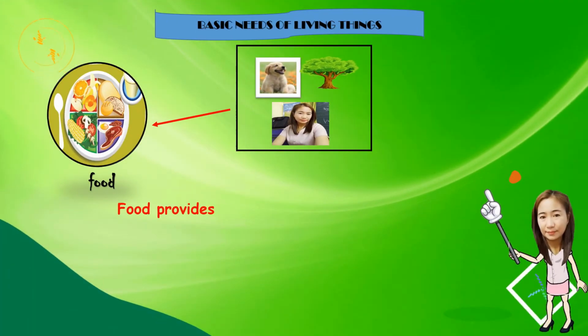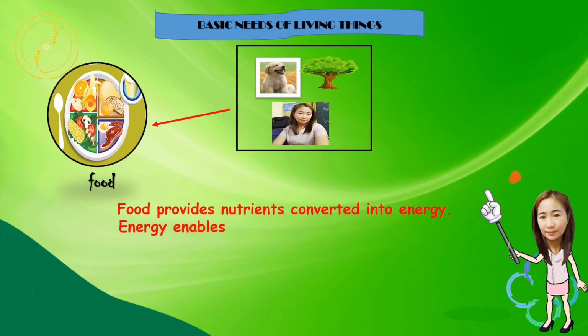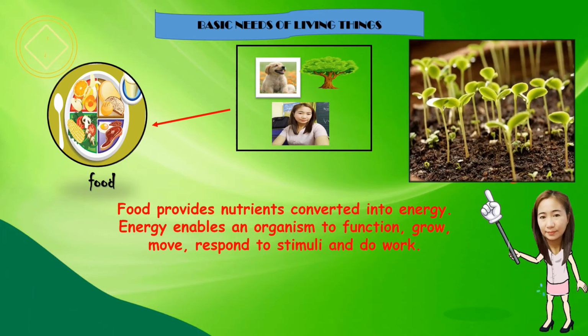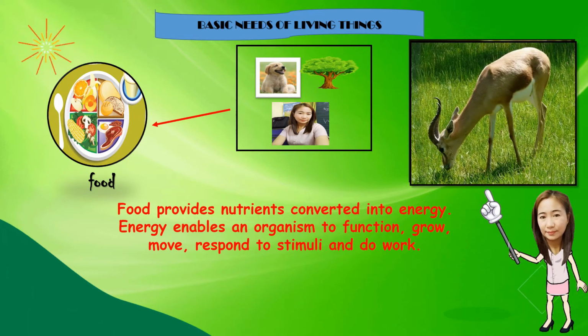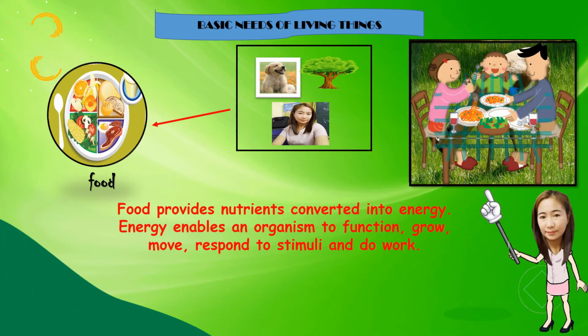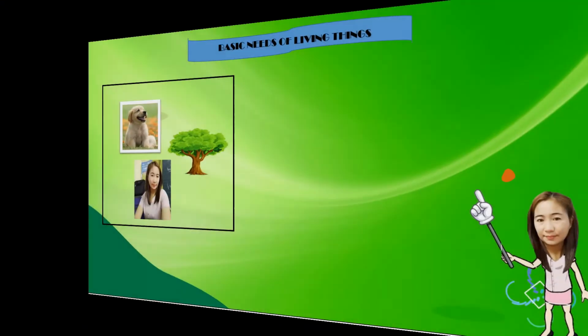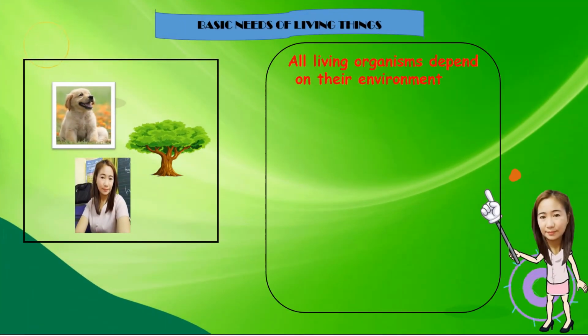Food. Food provides nutrients converted into energy. Energy enables an organism to function, grow, move, respond to stimuli, and do work. All living organisms depend on the environment for survival.